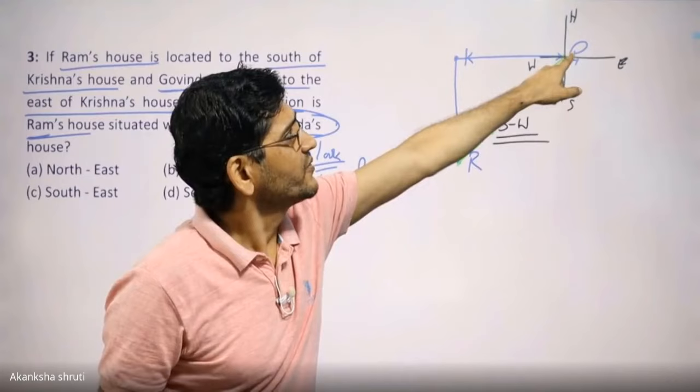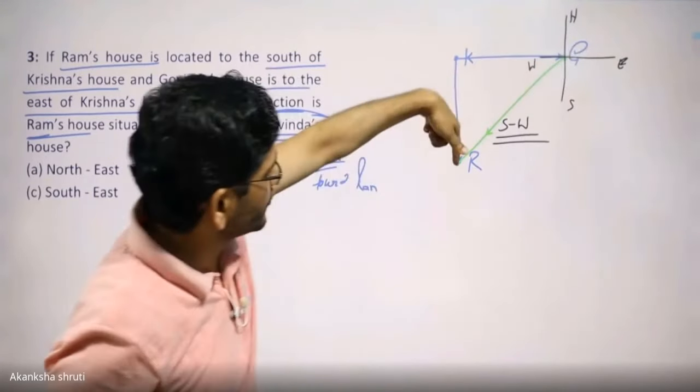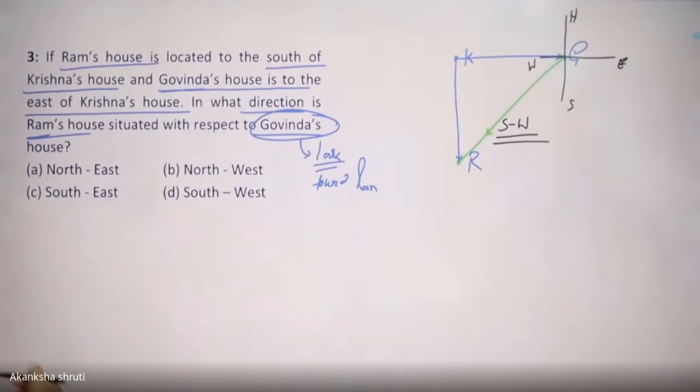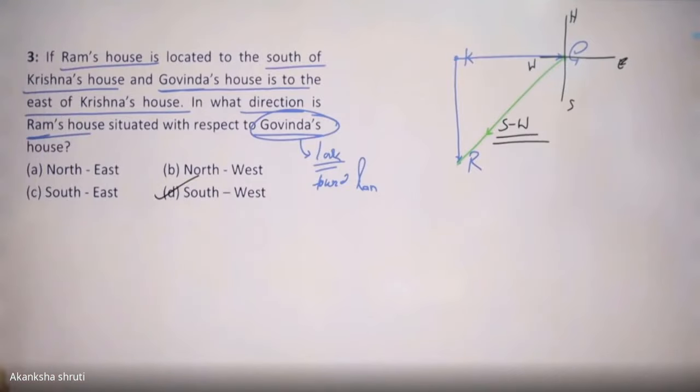It is asked with respect to the Govinda's house. So from here, while you are looking toward the Ram, it will be in the southwest. That is the southwest. Yeah. So southwest is the correct answer.